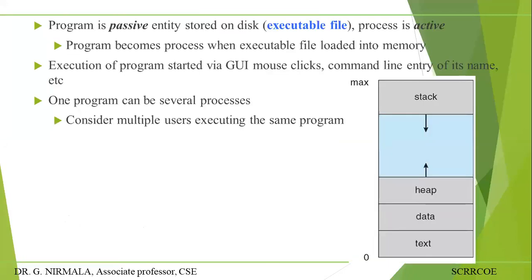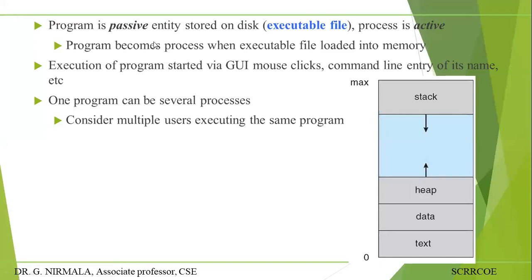This is your memory. That memory will hold from 0 to the maximum limit. You have the stack, the space to keep the process. In the heap, dynamic memory allocation will be carried out. Then the data section and your text section. This is all. The entire division of the main memory is carried out by the operating system itself.